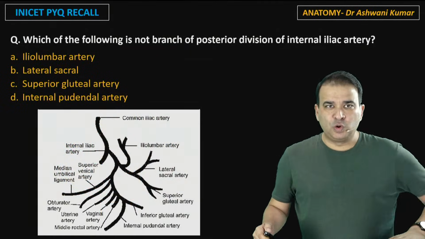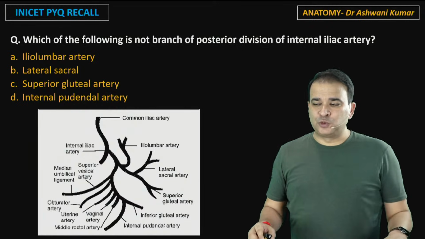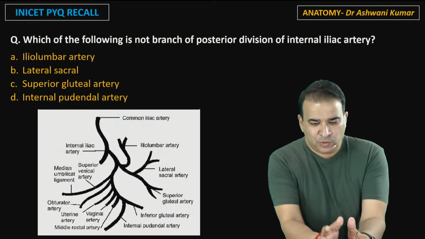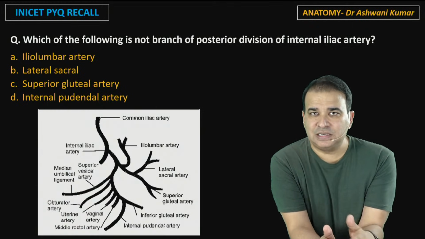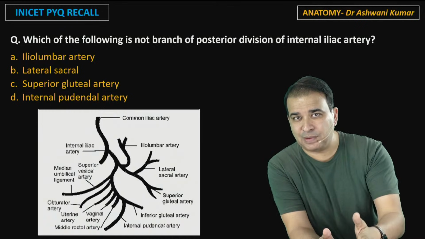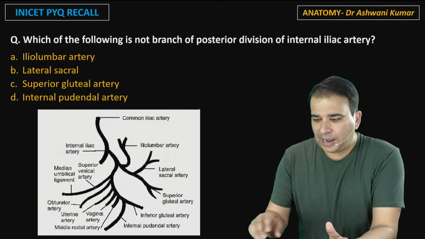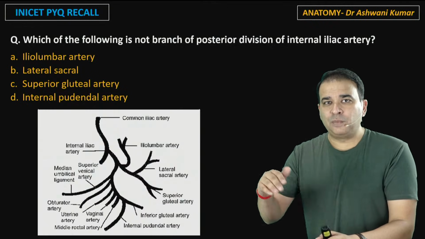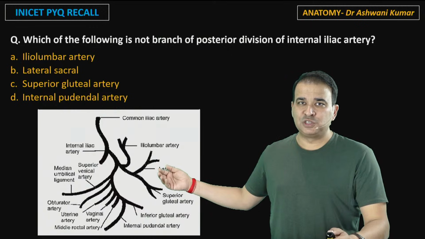Which brings us to our last two questions here. Now, which of the following is not a branch from the posterior division of the internal iliac artery? You will find this question asked multiple times, not only in INICET but previously in AIIMS also. I've seen this question asked in the PGI exam as well, and in NEET, AIPG times also. The question remains the same: what branches are coming from the anterior division of the internal iliac, and what branches are coming from the posterior division?